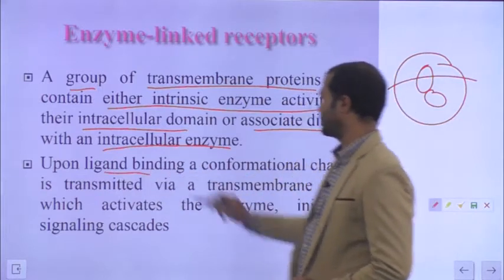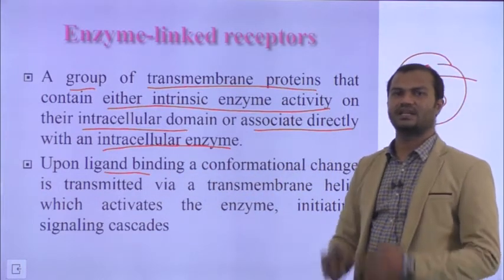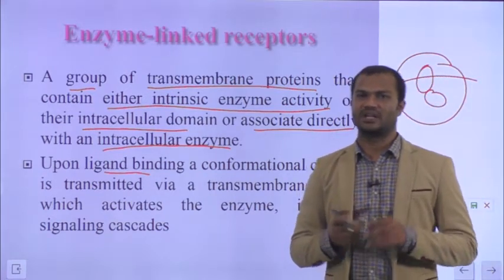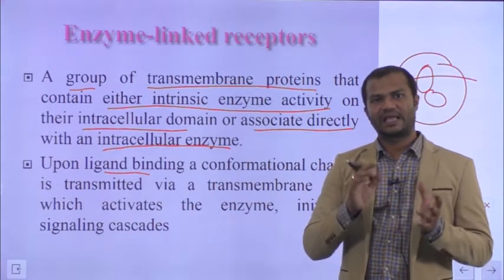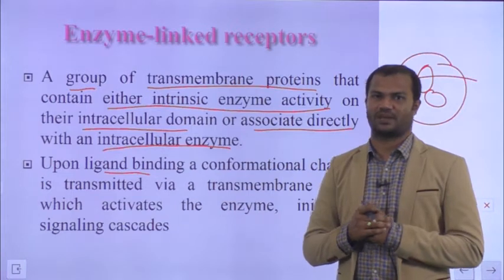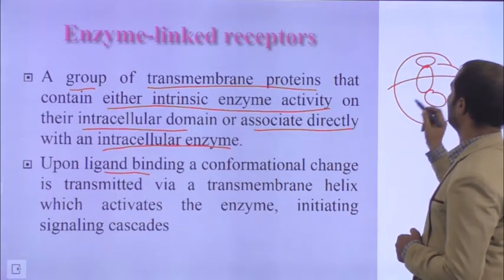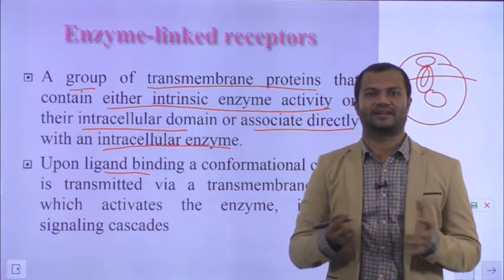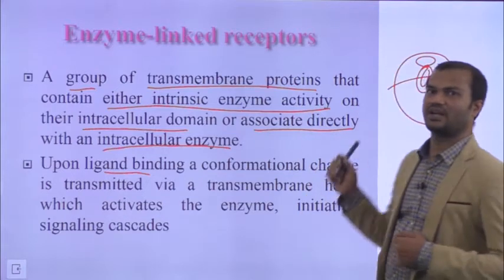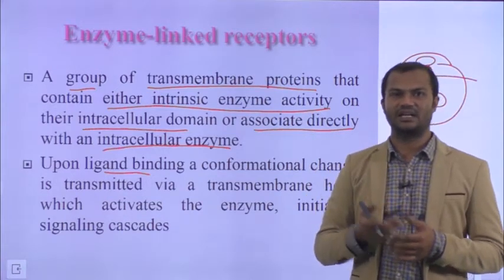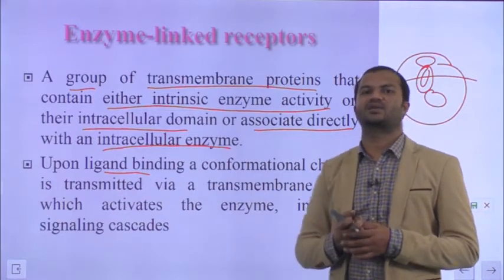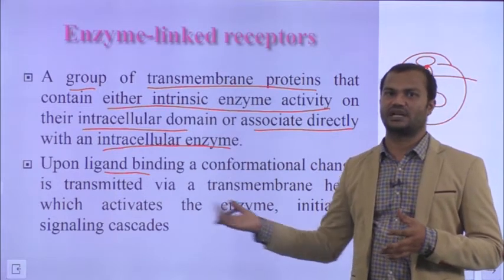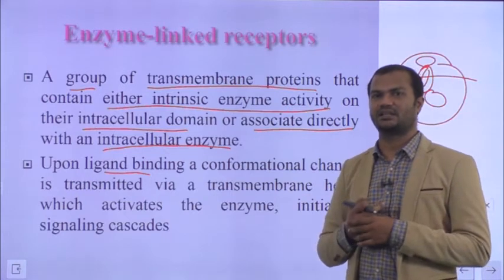Upon ligand binding, a conformational change is transmitted via a transmembrane domain. As we have studied previously a number of times, whenever a ligand binds, it will induce a change in conformation of the receptor. Once the ligand binds to the receptor, it induces the change in conformation, thereby the enzymatic activity gets activated. Once the receptor enzyme activity is initiated, the signaling cascade is passed on to several different proteins through kinase activity or through a series of phosphorylation steps. This entire thing is a signaling cascade.